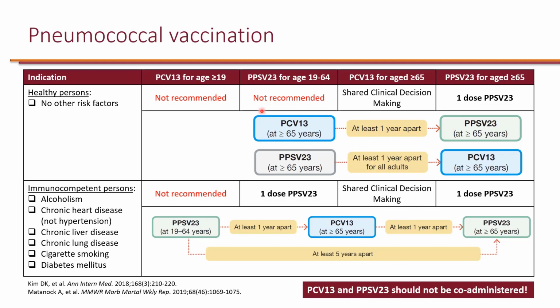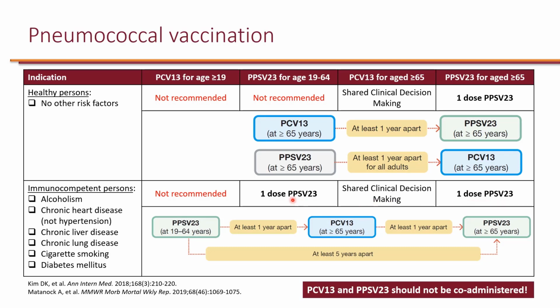Now, for immunocompetent persons with risk factors such as alcoholism, chronic heart disease, chronic liver disease, chronic lung disease, cigarette smoking, and diabetes, it is recommended that between the age of 19 and 64, the patient receives 1 dose of PPSV23. And a dose of PCV13 is not recommended for this age group. And then when the patient turns 65, the PCV13 would be a shared clinical decision making, just like healthy persons. And it is recommended that these patients also get 1 dose of PPSV23 at age 65.